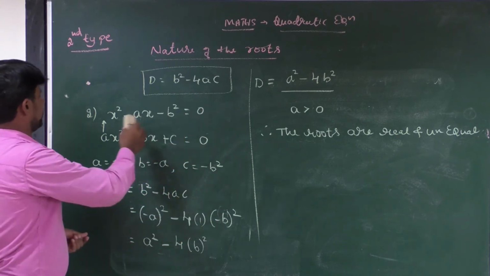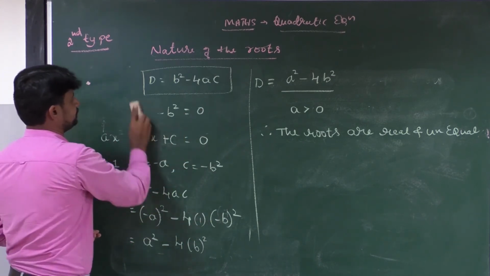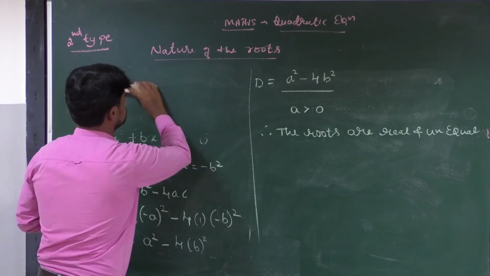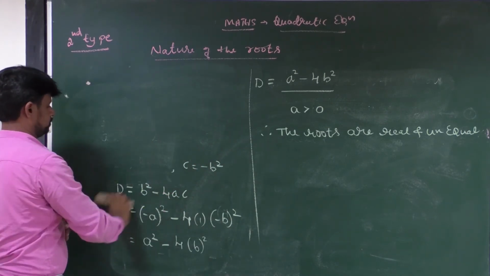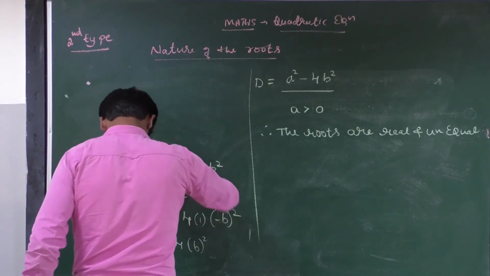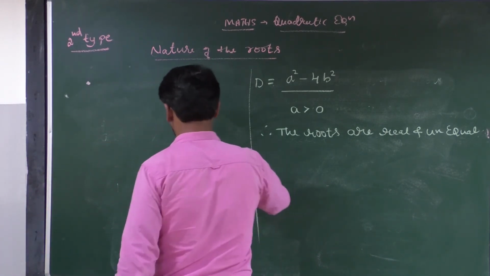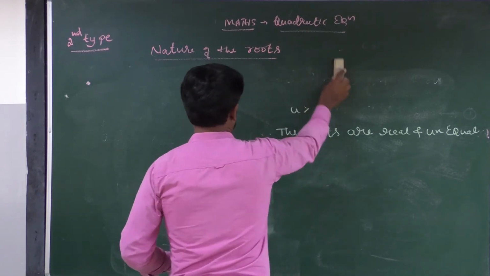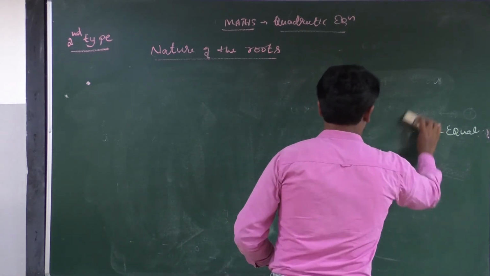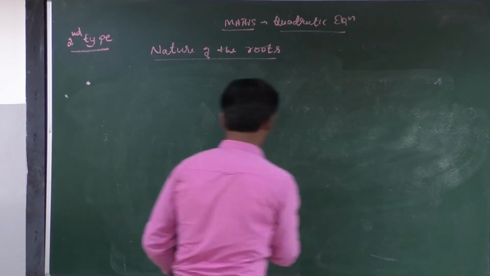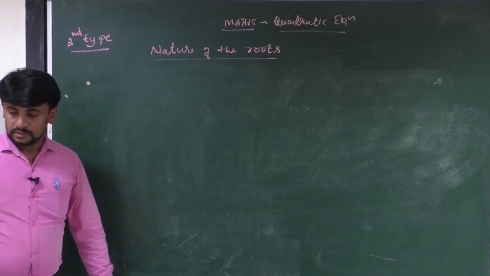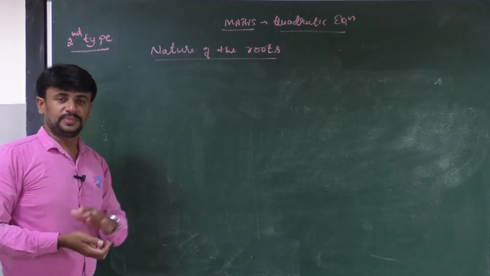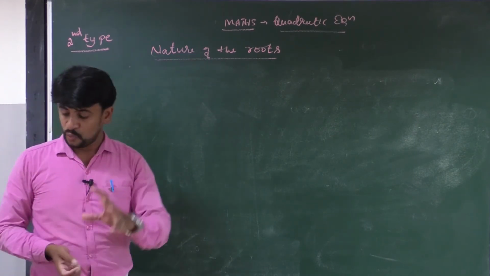Okay, let's solve the next question in the second type. The next question also belongs to nature of the roots, but in this case we have to find some values.